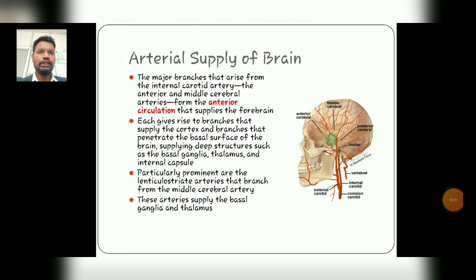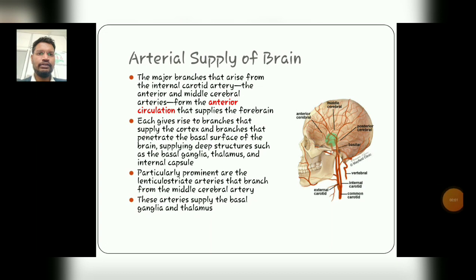So, we are continuing our topic, the arterial supply of the brain. The branches which arise from the internal carotid artery are the anterior and the middle cerebral arteries, which form the anterior circulation that supplies the forebrain. Each gives rise to branches that supply the cortex area, and these branches penetrate the basal surface of the brain, which supplies the deep structures such as the basal ganglia, thalamus and the internal capsule.